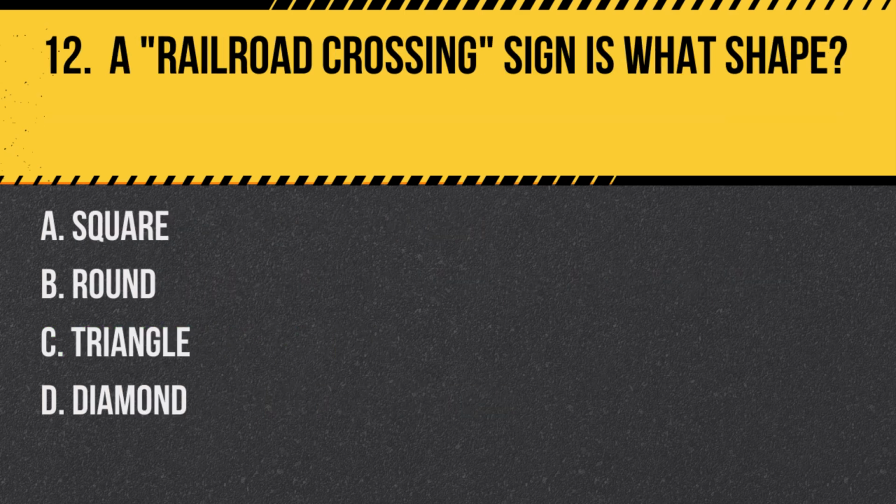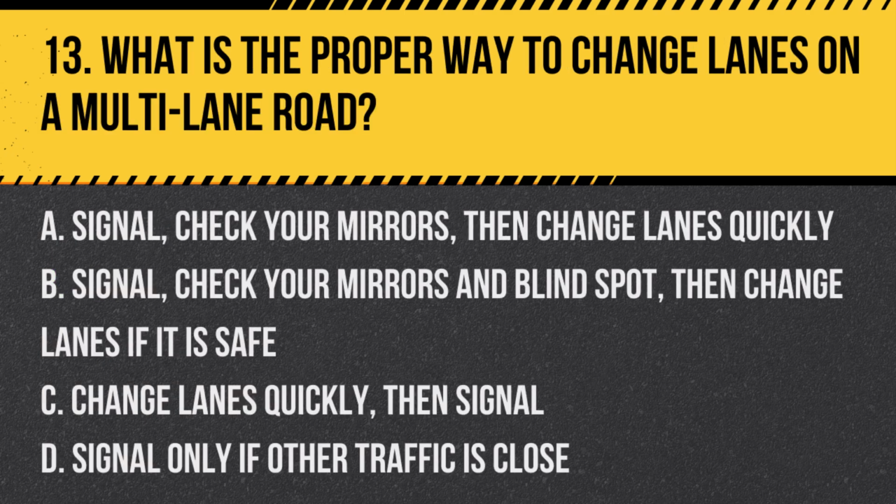Question 12. A railroad crossing sign is what shape? A. Square. B. Round. C. Triangle. D. Diamond. Answer: B. Round. The railroad crossing sign is one of the few round traffic signs designed to alert drivers of an upcoming railroad crossing.